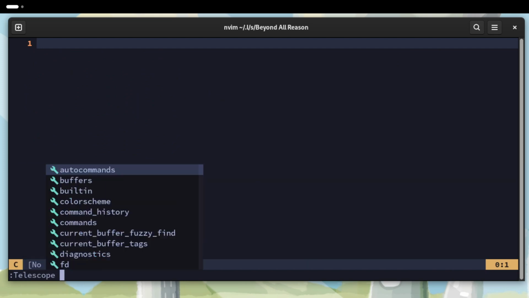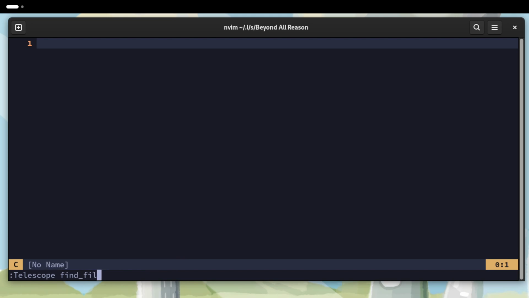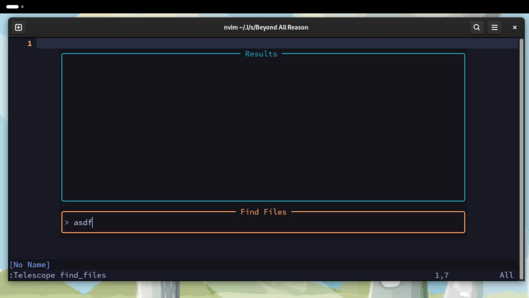But if I run Telescope find files, there's nothing. There are zero files that Telescope could match here, so this isn't working as I would expect either. Can I use Telescope to match files in a directory with spaces?